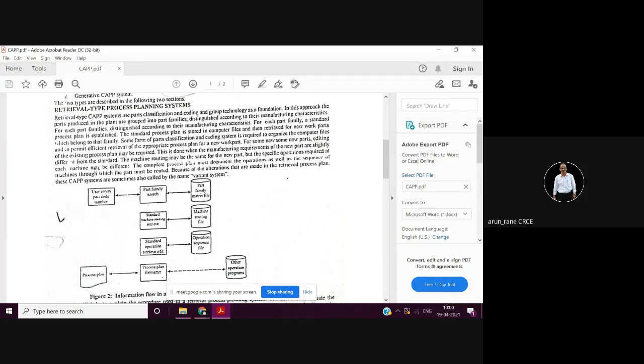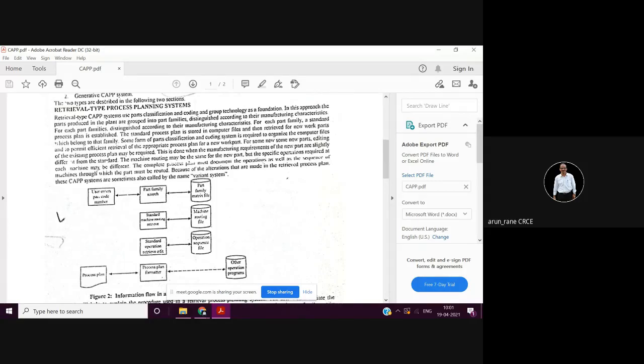Like suppose you have a shaft, okay, and you have a process plan for the shaft having diameter, say, 50 and length 100. Now you have received another component whose diameter is 45 and length is 90. So you already have a similar process plan. You just retrieve it, make the changes, save it again and issue it. So this is what is called the retrieval type.